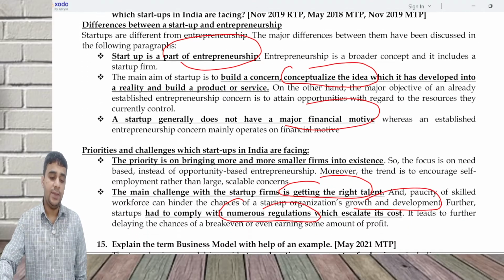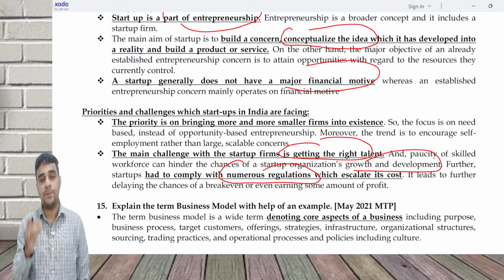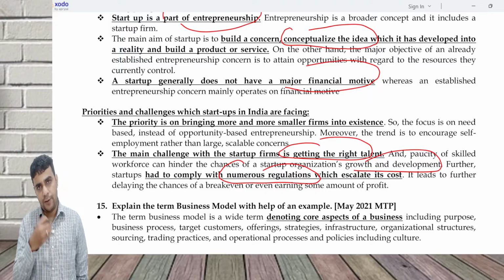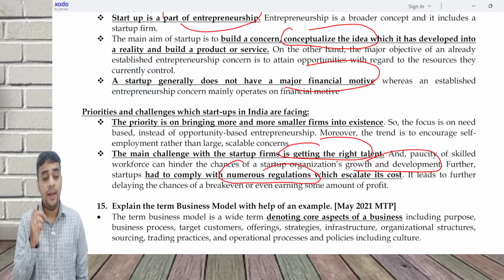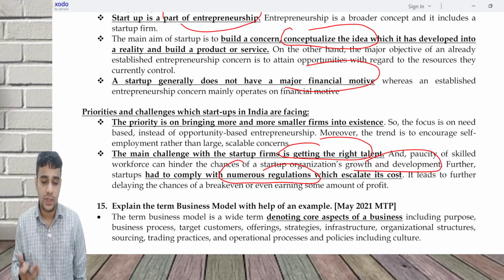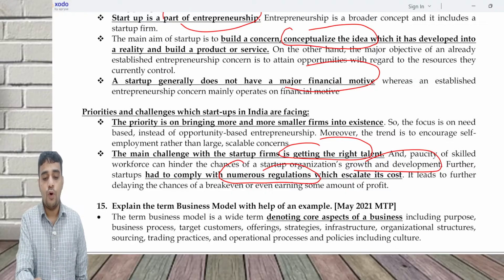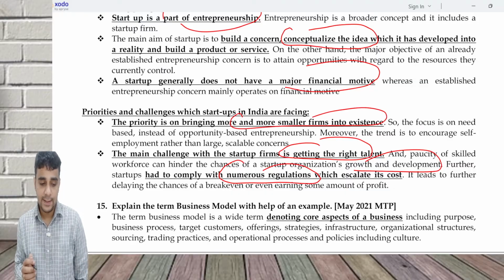What are the challenges which are there? The challenge for a startup is getting the right talent. Also, they have to comply with a lot of regulations because of which the cost goes up. And the priority is to bring more and more startups into the picture. You will have to bring more and more smaller firms into existence.